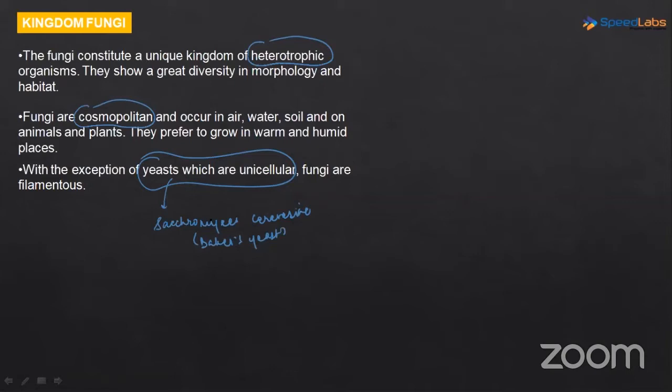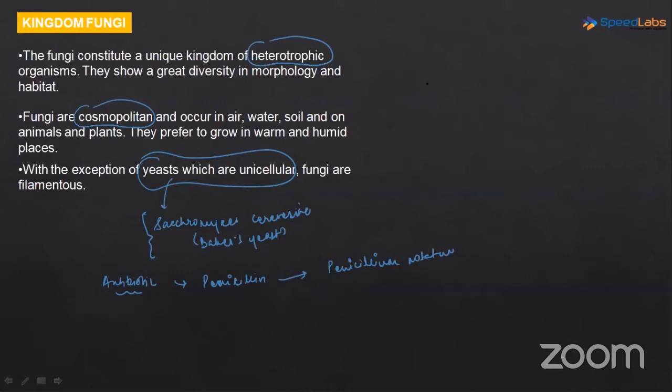So fungi have a wide application in human affairs. They are useful at various places, like in the baking industry. Then I told you that antibiotics, the chemical substances which are used to prevent the growth of bacteria or to kill bacteria, are also obtained from fungus, right? The first antibiotic which was obtained was penicillin, and it was obtained from the fungus Penicillium notatum.